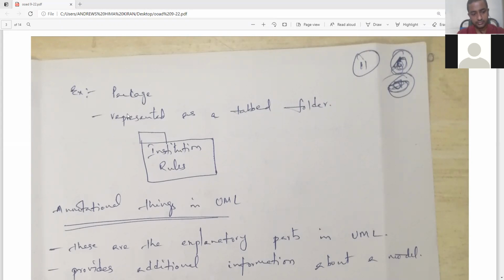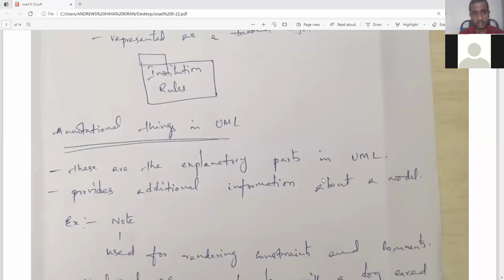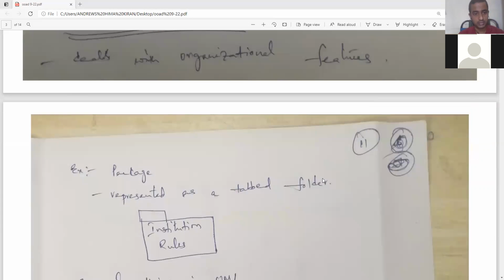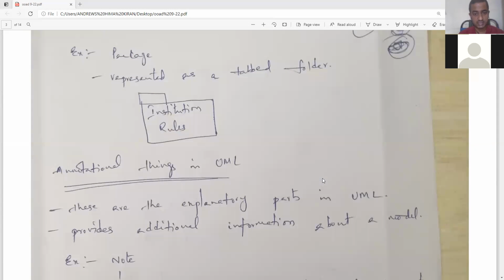The symbol which is used to represent a package is a tabbed folder. One rectangle is given, and above that one tab is given. So all the rules which you follow in the institution can be considered as grouping things in UML. The next one is annotational things.